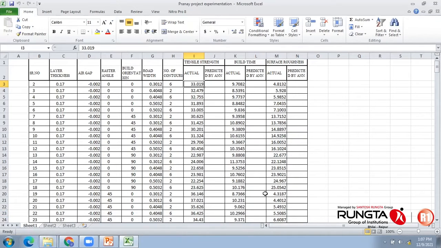Sometimes it may be minimization or maximization. In case of tensile strength, we would like to maximize it. In terms of build time, we would like to minimize it. In terms of surface roughness, we would like to minimize it. So first, we would like to establish a relationship between the output and a set of inputs. Whether the relationship exists or not, whether it is really possible to predict tensile strength based on these inputs, whether these inputs are really responsible to estimate the corresponding output.